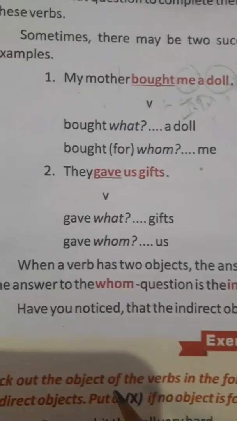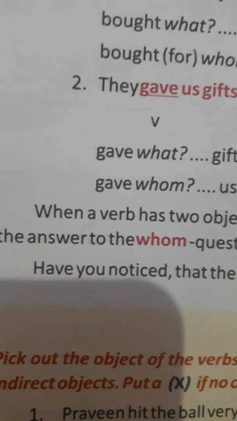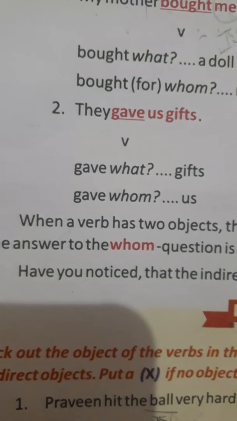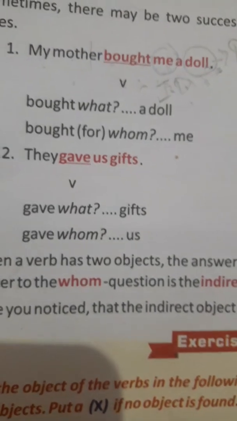First one, in the exercise time, here what you have to do: pick out the object of the verbs in the following sentences and identify them as direct or indirect objects. Okay, what you have to do here is pick out the object of the verb and identify whether they are direct or indirect objects.